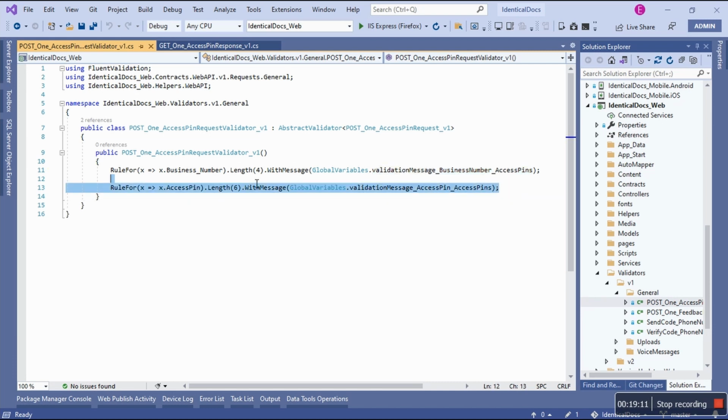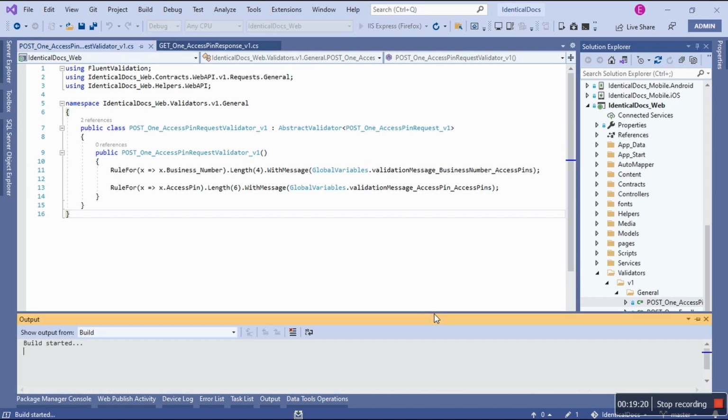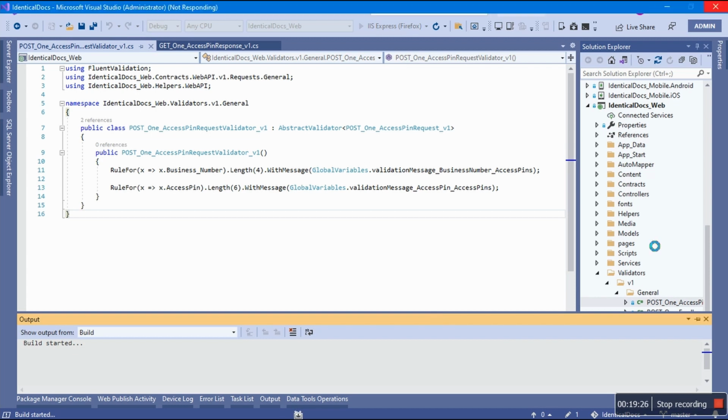Now, how does it know how to trigger this? Because we're going to test this thing using Swagger. In fact, I should launch this project in the meantime. We should test this and see how it works. So these are just setting the validation rules, right? Okay, let's wait for this guy before it freezes.